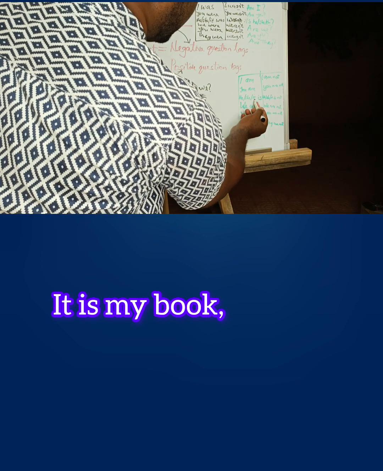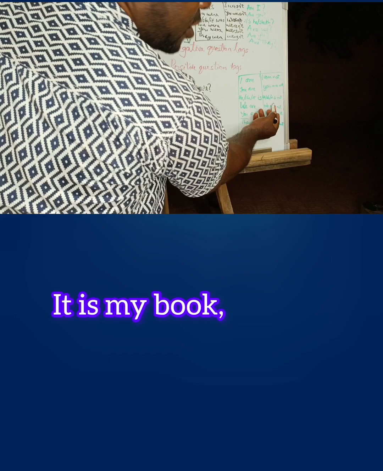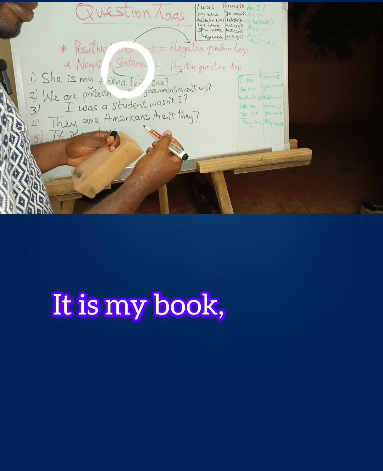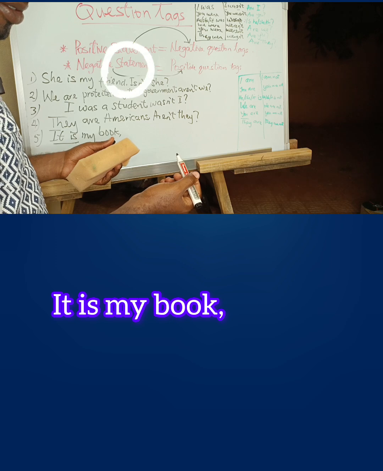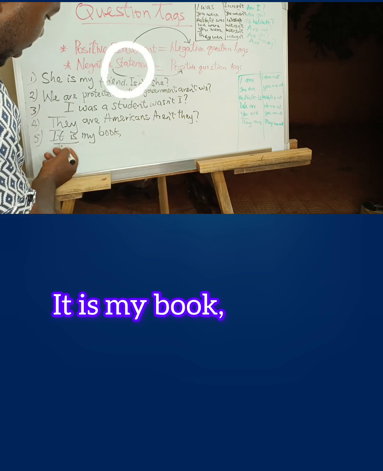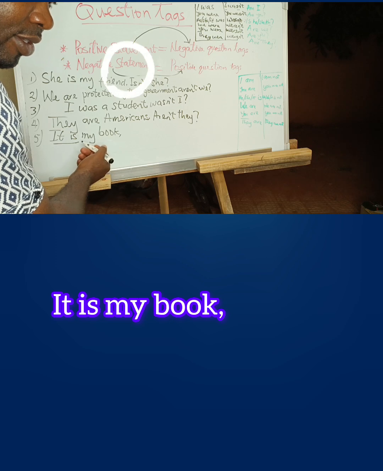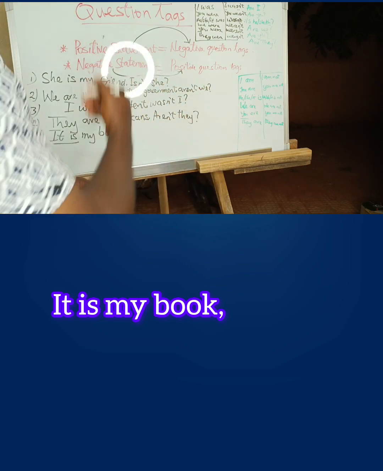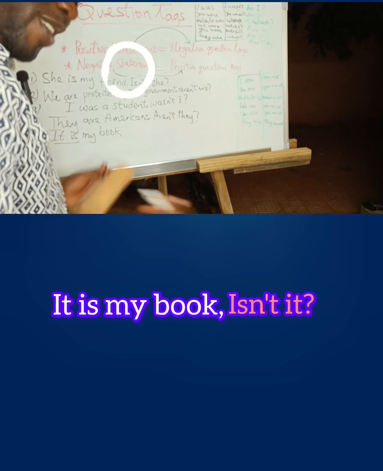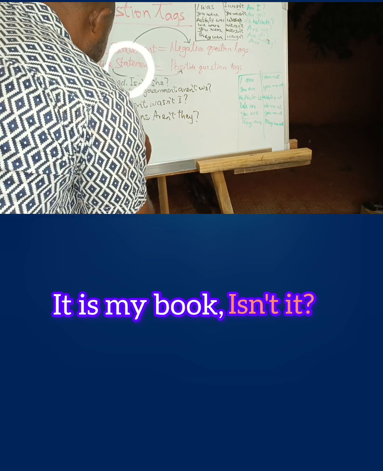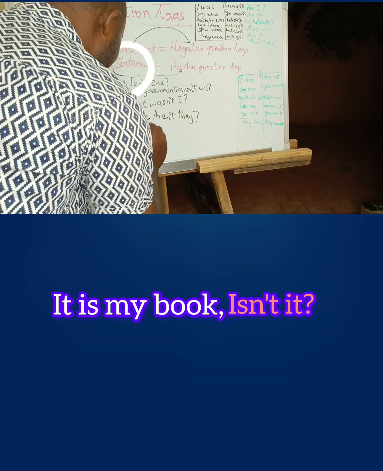He, she is, it is. What is the negative of is? Is not. Good. Contracted form: isn't. Right? So what should the question tag be? Isn't it? Correct. Perfect, that's it. Isn't it?